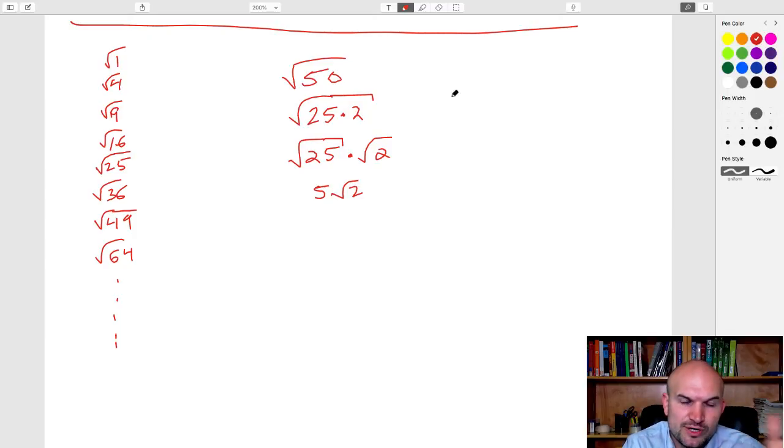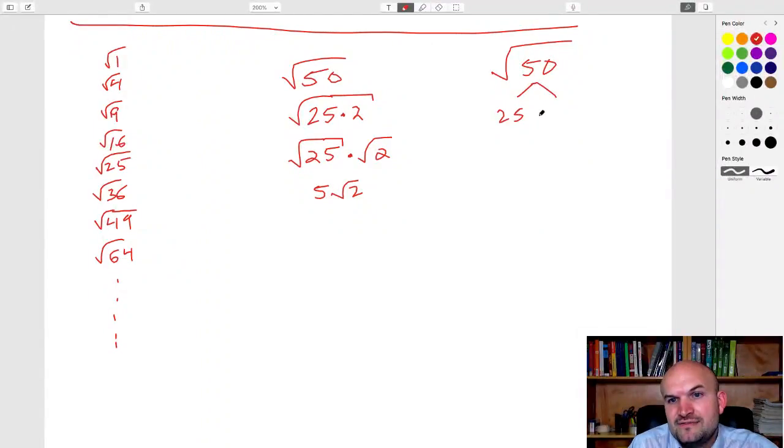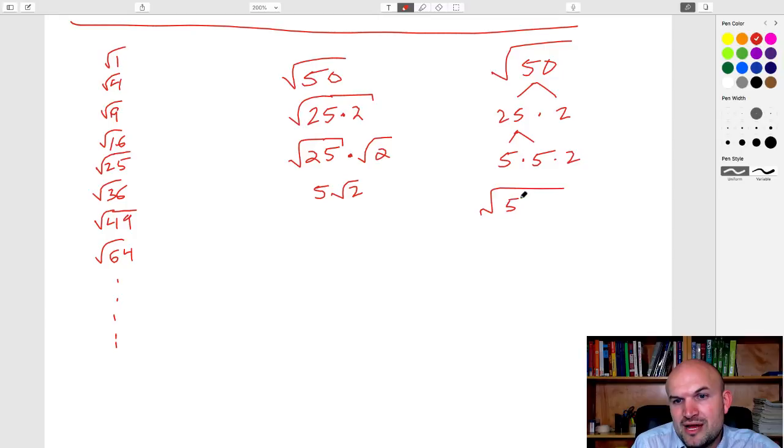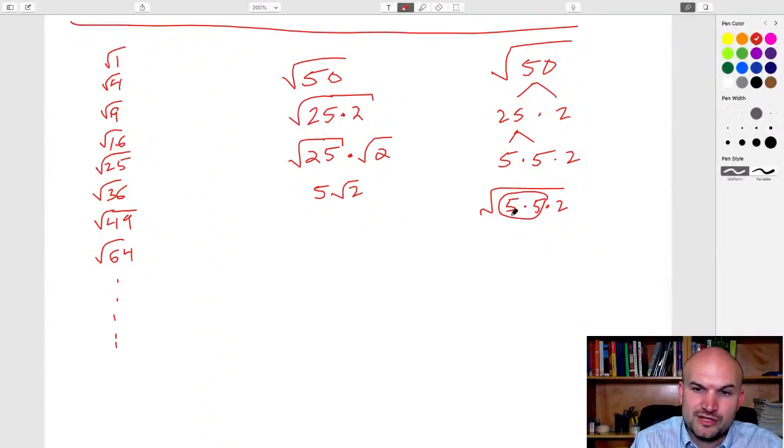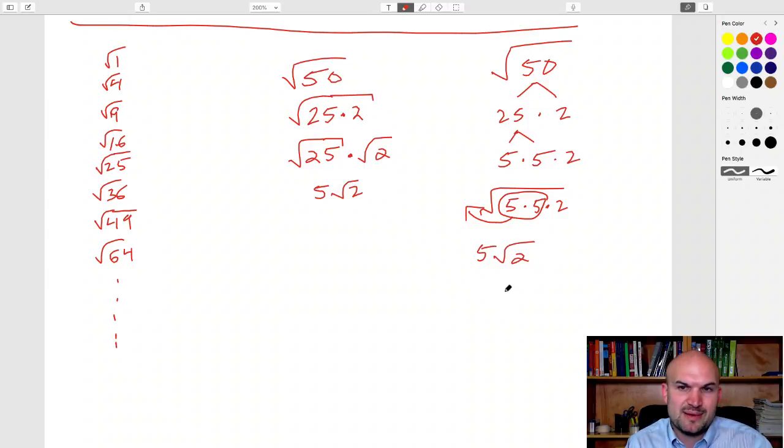So it depends on where you're at in your math. A lot of times we also do the prime factorization way, like if you can break it up into 25 times 2, and then you can break that up into 5 times 5 times 2, and then rewrite it as a prime factorization. And again, the idea of the square root is if you can take a grouping of them, multiplied by each other, you can take them out. So therefore, it's 5 square root of 2. Kind of the same idea, a little different process. This is a little more elementary, and this one's just making sure you understand the rules of radicals. So hopefully that helps.